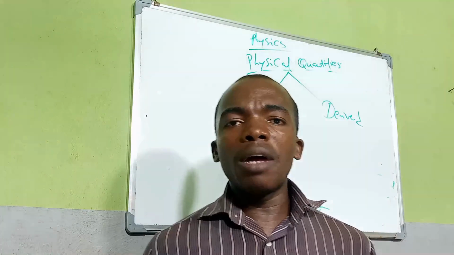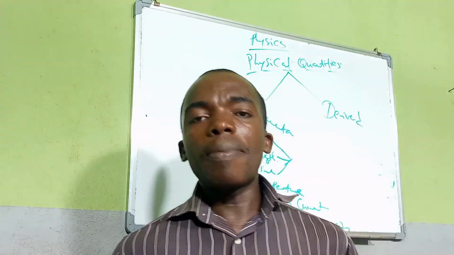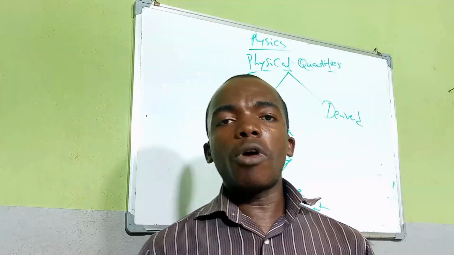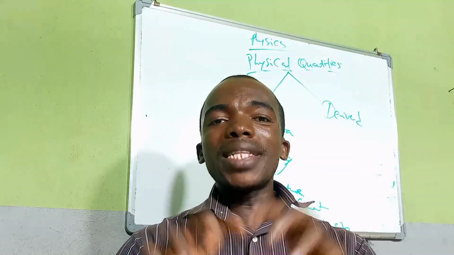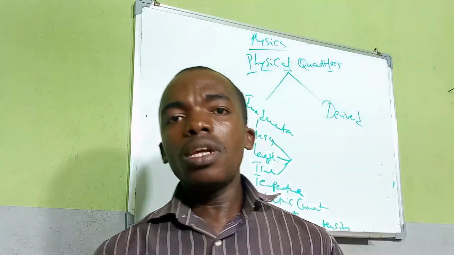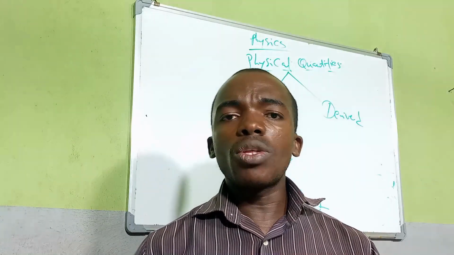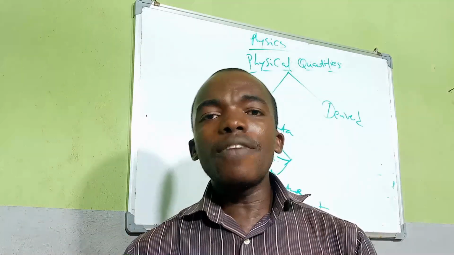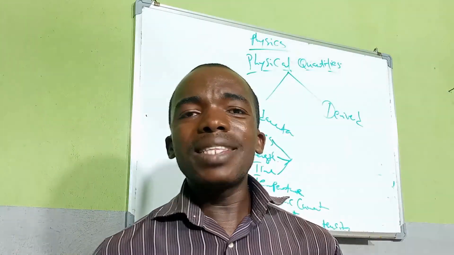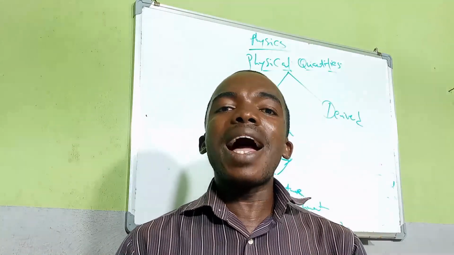Because of a problem that scientists began to have in giving units to quantities, a body called the International System body organized themselves to agree on a particular unit for every quantity. The unit they give to every quantity is called the System International Unit, abbreviated as SI unit.